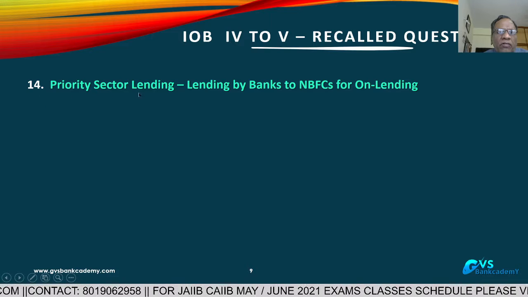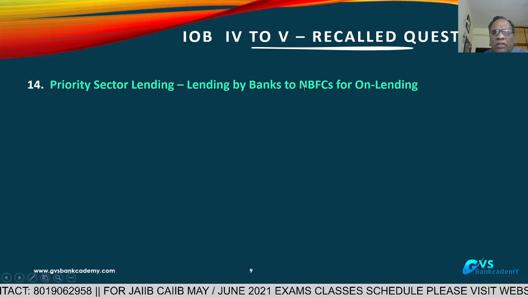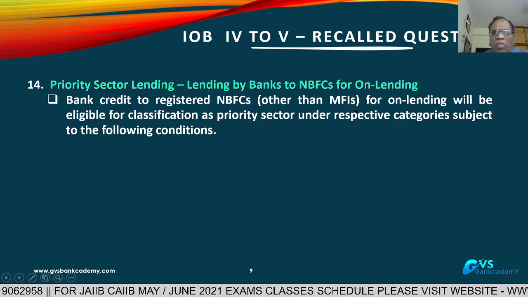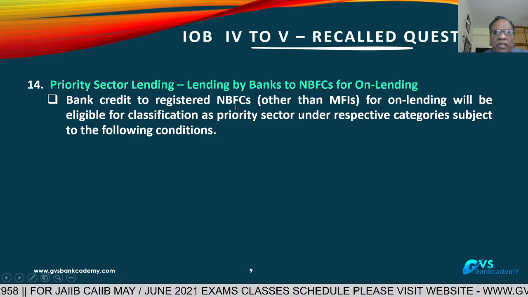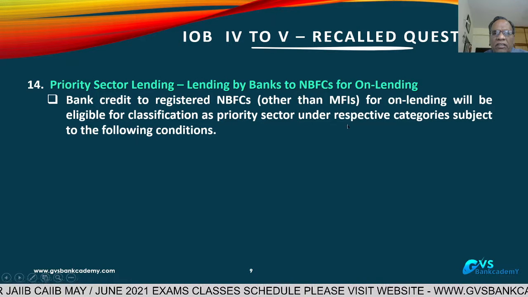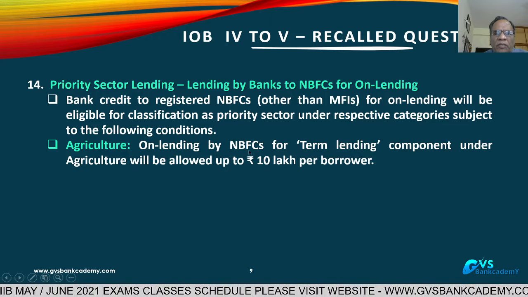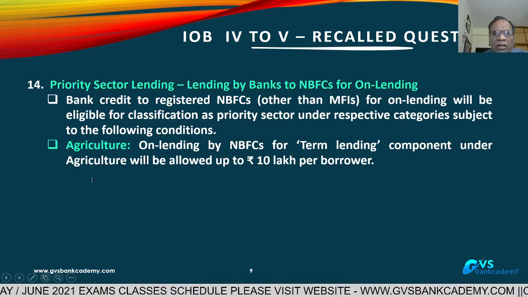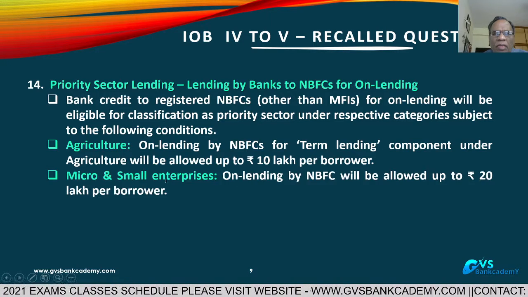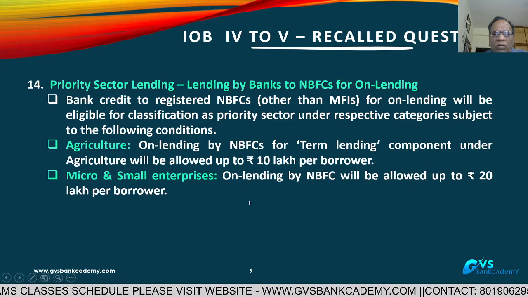Question number 14, priority sector lending. Lending by banks: banks are lending to NBFC, and NBFC onward lending to customers. This is the question. Banks' credit to registered NBFCs for onward lending will be eligible for classification as priority sector under respective categories. Agriculture: on-lending by NBFC for term lending component under agriculture will be allowed up to 10 lakhs per borrower. Micro and small enterprise: on-lending by NBFC will be allowed up to 20 lakhs per borrower.